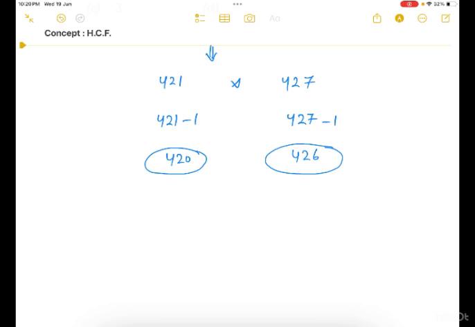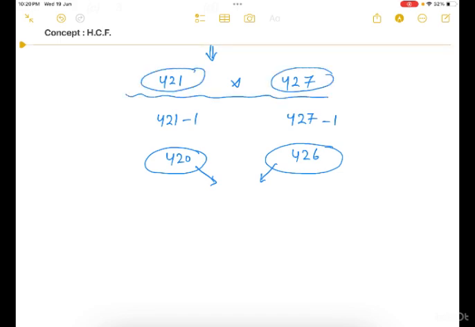These are the numbers which will be completely divisible by their HCF, and when we divide the original numbers by the same divisors, we get 1 as a remainder. So to get the right answer, we have to find out the HCF of these two numbers 420 and 426.